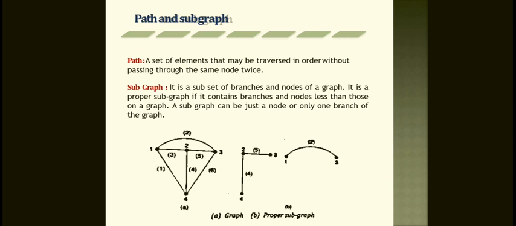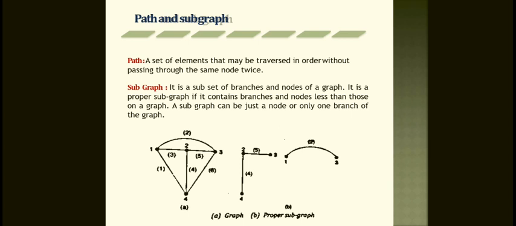How many nodes are there? 1, 2, 3, 4 nodes. But for a subgraph you take, for example, only one node connected with two branches, or one branch connecting two nodes. This is called a subgraph: a subset of the branches and nodes of a graph, containing fewer branches and nodes than the graph. If there are 4 nodes in this graph, you can take 3 nodes, like 2, 3, 4, as a subgraph.